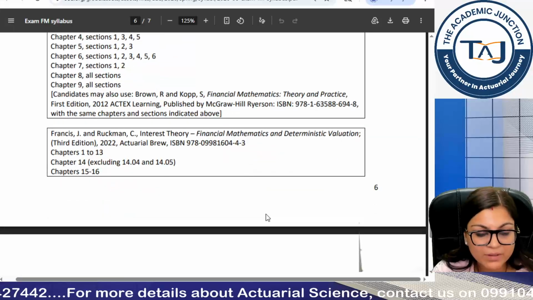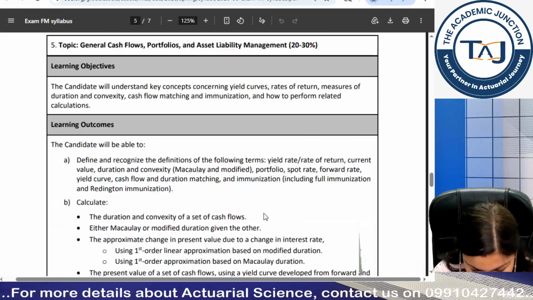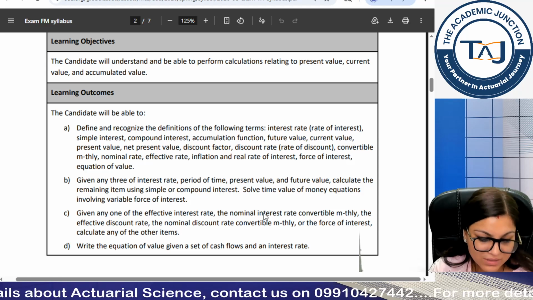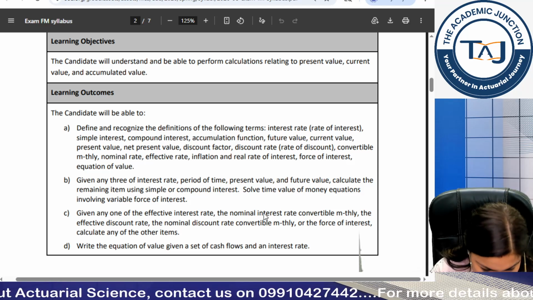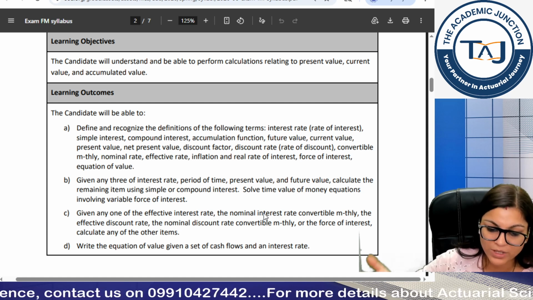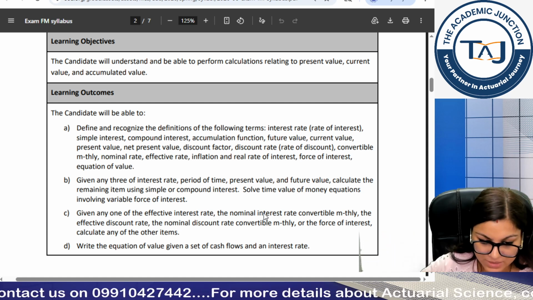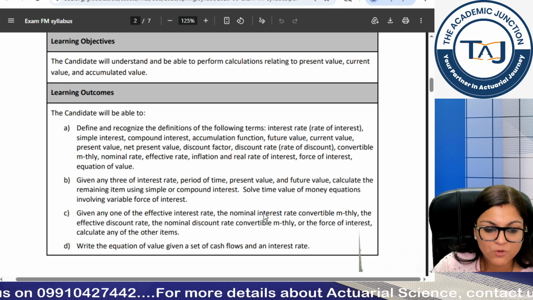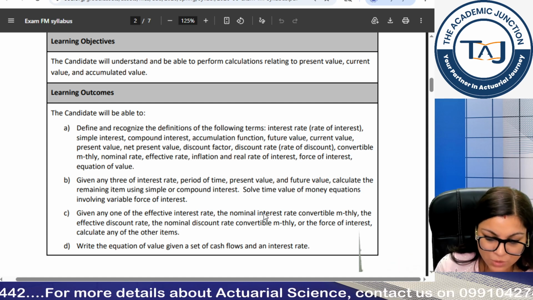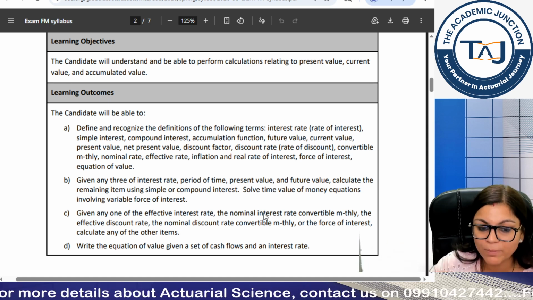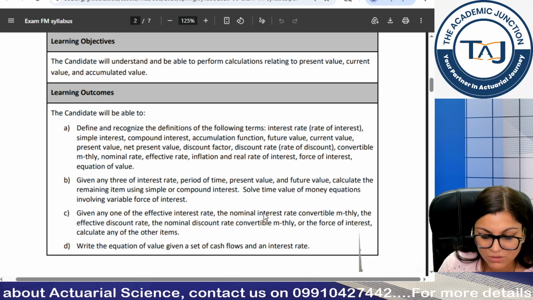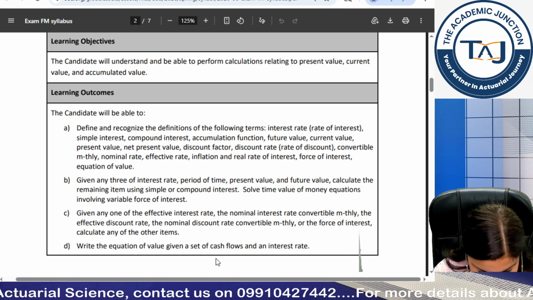Now how will we be preparing these topics? We will be guiding you for each and every topic, and there will be live sessions corresponding to each topic, and in case you miss any session, we have the corresponding video for the same. There will be different types of sessions. One would be conceptual discussion, another would be past paper session. In conceptual discussion sessions, the focus would be on clarity of concepts. So we will be understanding what we mean by simple interest, what we mean by compound interest, and how we have to apply simple interest or compound interest. In the question discussion lectures, we will be focusing on past paper style questions.